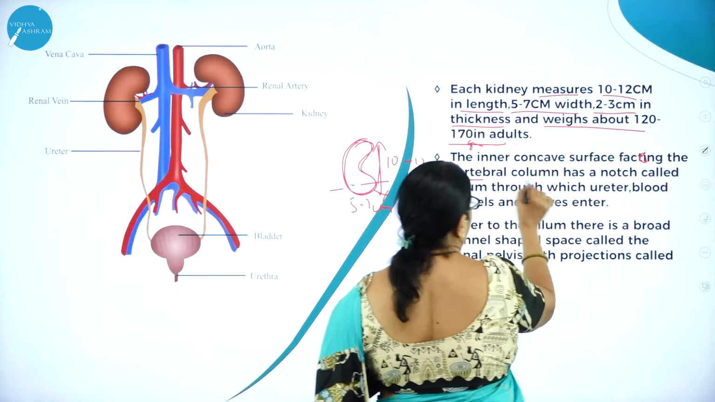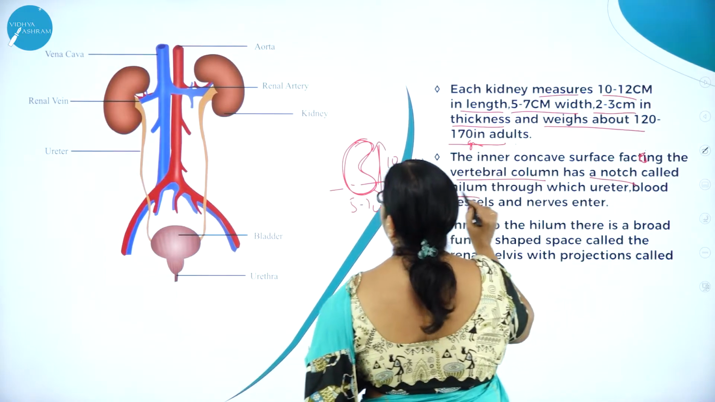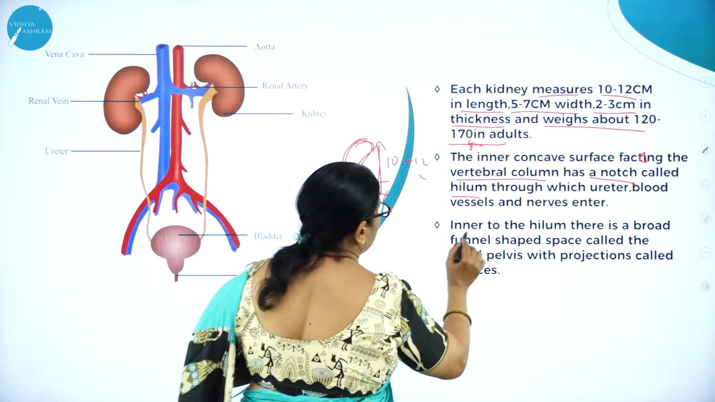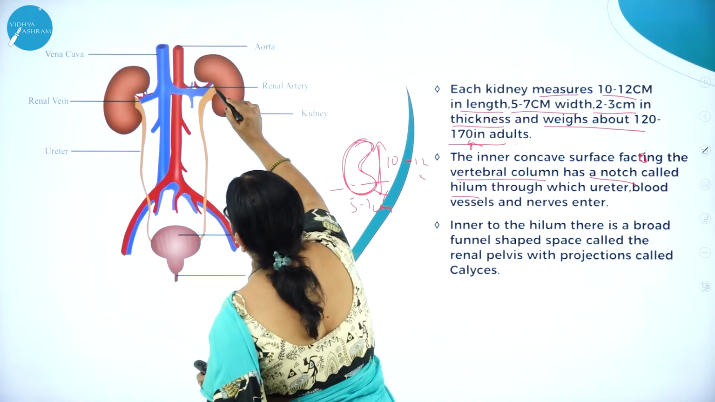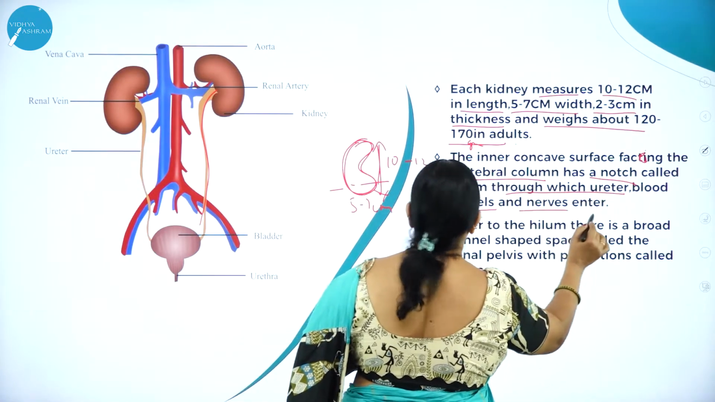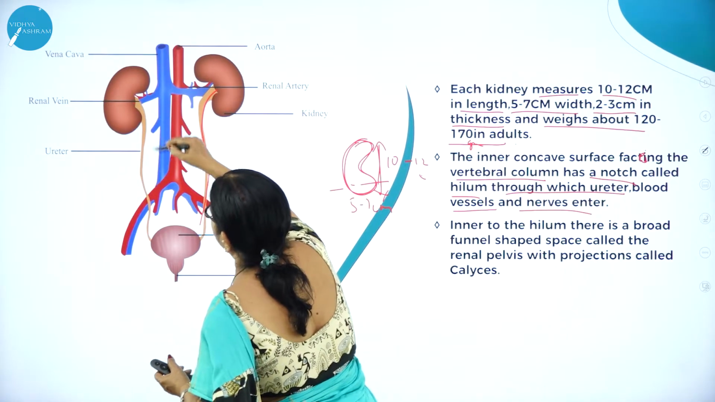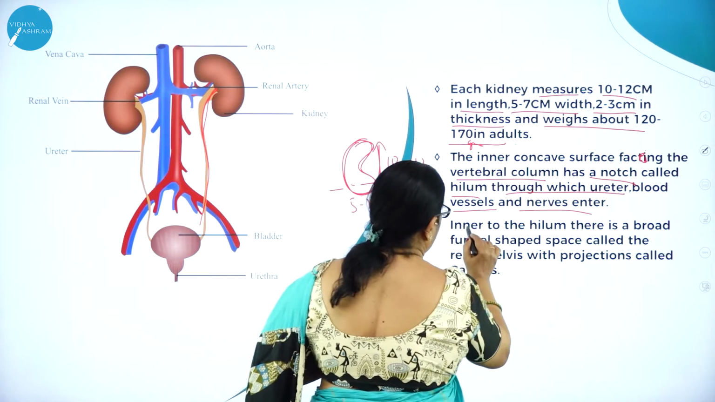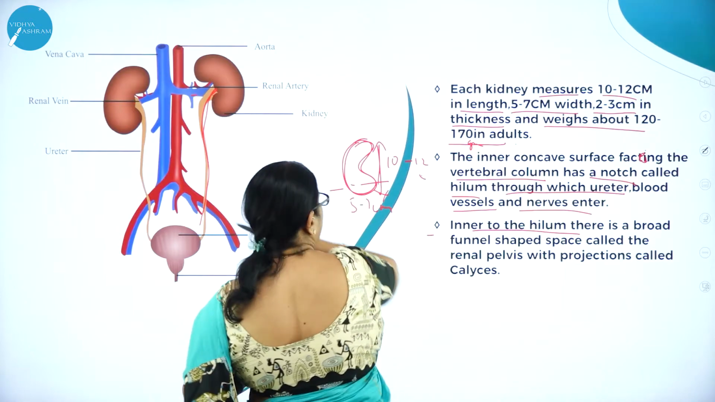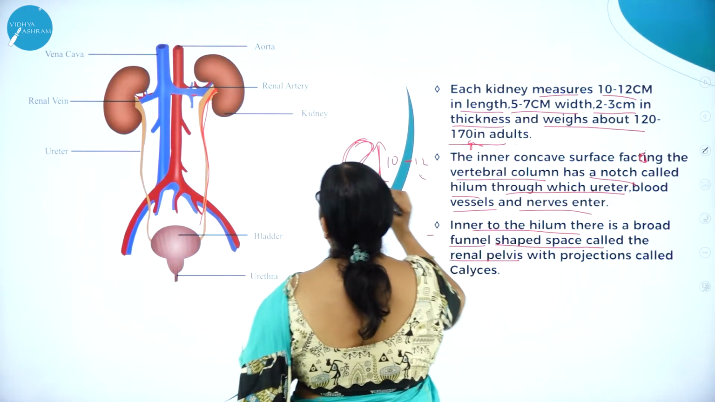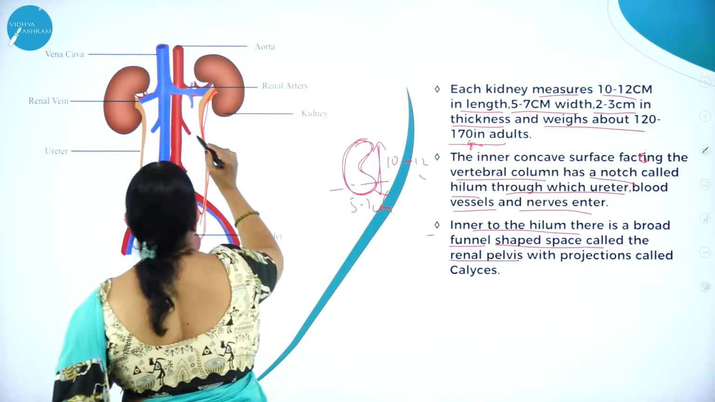The inner concave surface facing the vertebral column has a notch called hilum, through which the ureter, blood vessels and the nerves enter. Here you can see the ureter and the blood vessels enter. And inner to the hilum, there is a broad funnel shaped space called the renal pelvis.